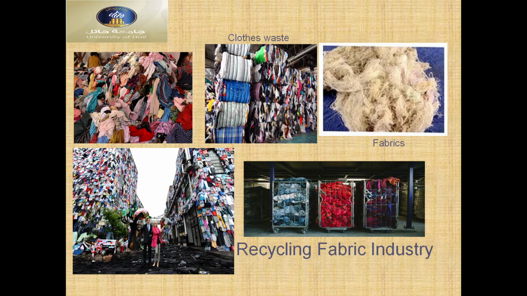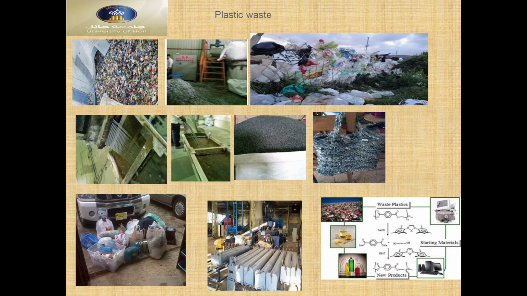Then here we can see clothes waste, different types of clothes. Here in the textile industry, this covers also fabrics, different types of clothes. Here you can see recycling fabrics industry also. So it can be recycled. Plastic waste, different types of plastics. We can see here the plastic grains, and this is the plastic bags, and also waste, different types. So this can be a wealth.